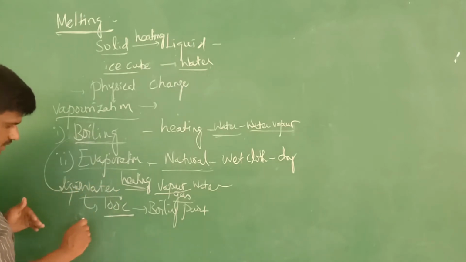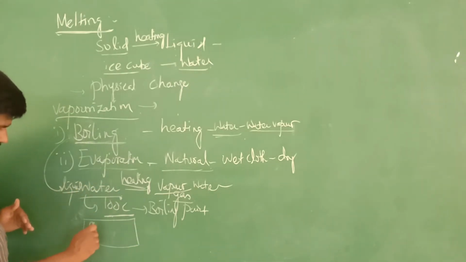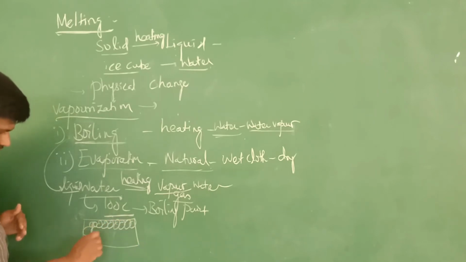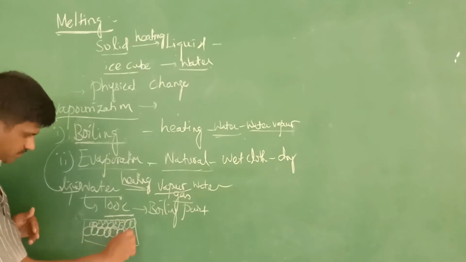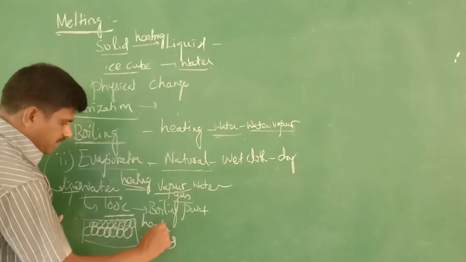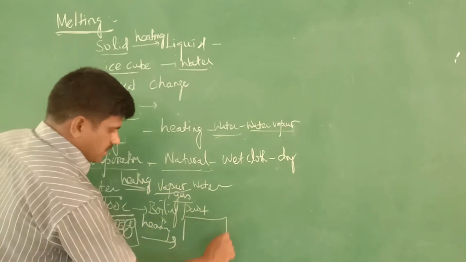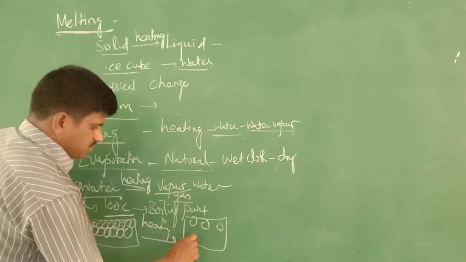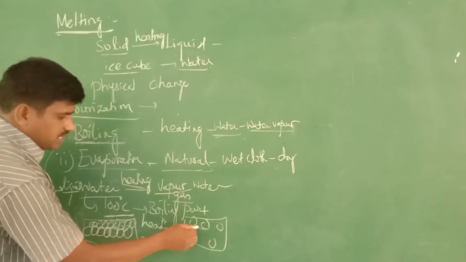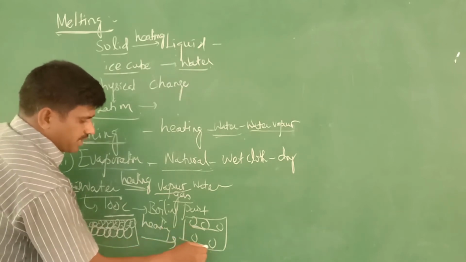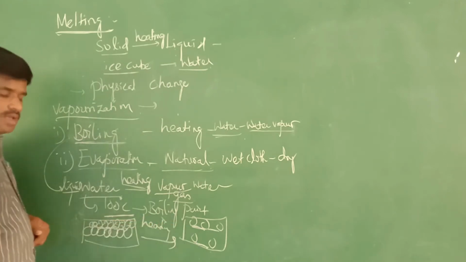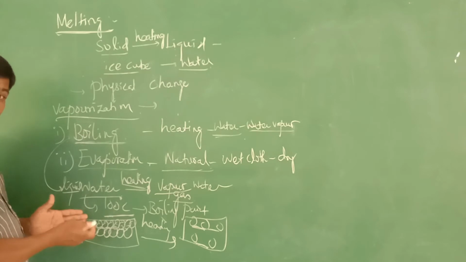For example, in liquid state the particles are closely packed. On heating, when it reaches 100 degrees Celsius, the particles are released, and there are gaps between the particles. The intermolecular space is high in gas, but in liquid the intermolecular space is low.